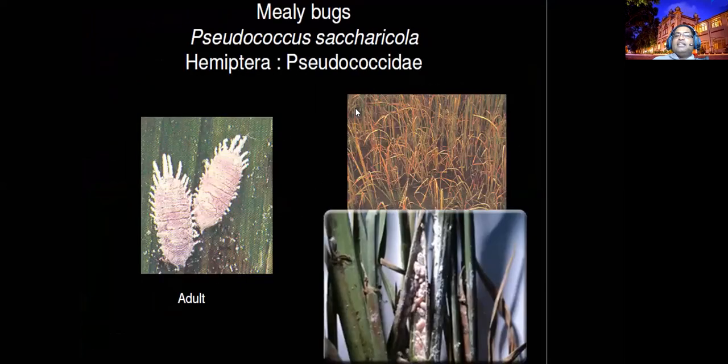Another insect is the mealybug, Pseudococcus saccharicola. Sometimes other names will be there, but you can maintain Pseudococcus saccharicola. Earlier, new names were also proposed, but species differentiations are there across countries. But you can remember Pseudococcus saccharicola as a mealybug that is not much of a problem in Sri Lanka.